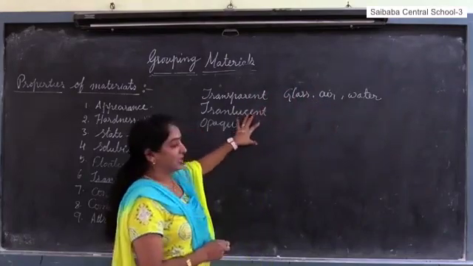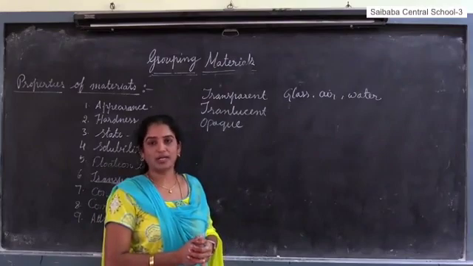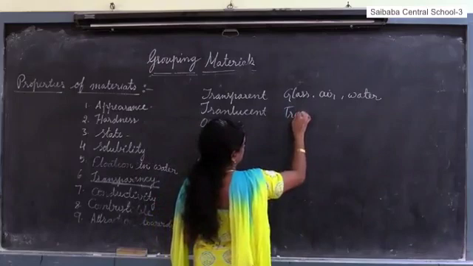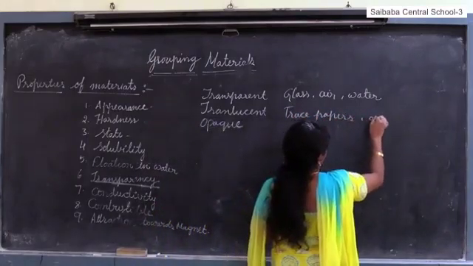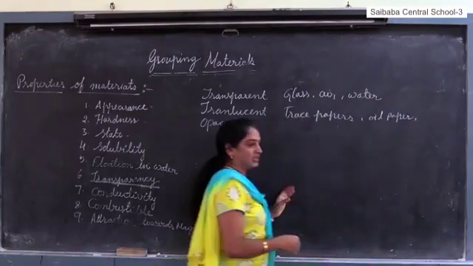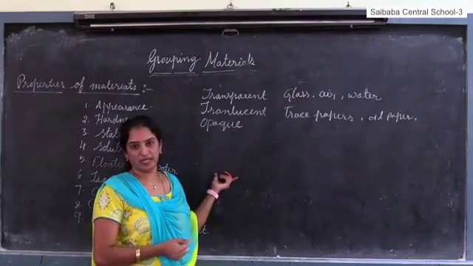The objects that allow light partially to pass through them are called translucent objects. For example, trace papers, oil papers, milky glass, ground glass, these are all examples of translucent materials.